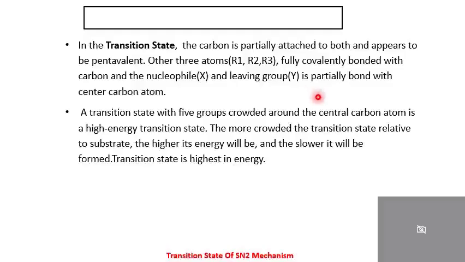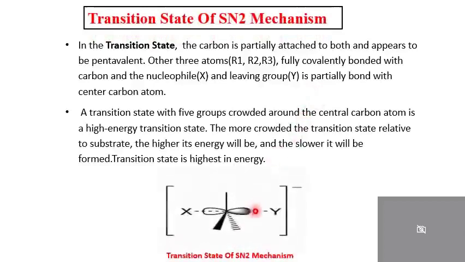Now we are going to consider in detail how the transition state looks. See here, it is shown that whenever we consider the transition state, it is pentavalent. Just now I told you, three hydrogens in CH3Br or CH3Cl, one is the nucleophile and another is the leaving group. The new bond between carbon and the nucleophile is shown by a dotted line.